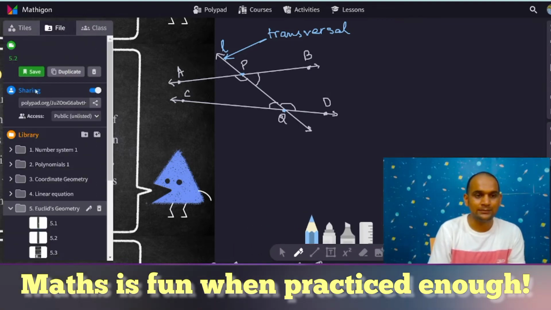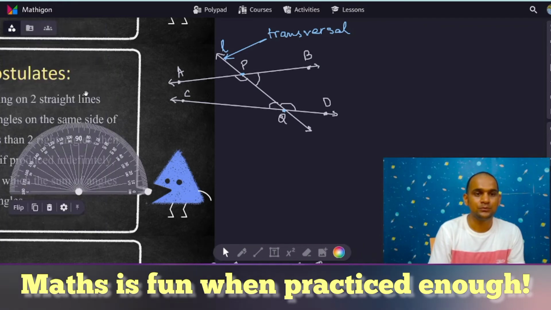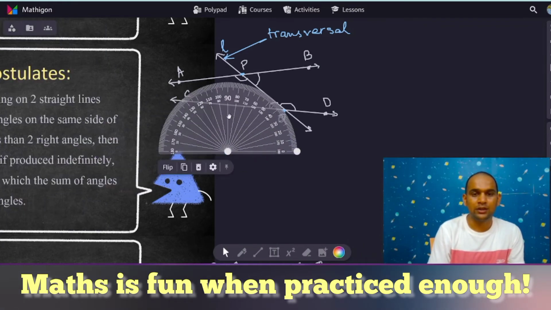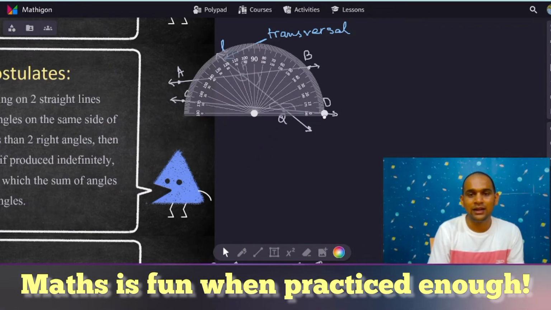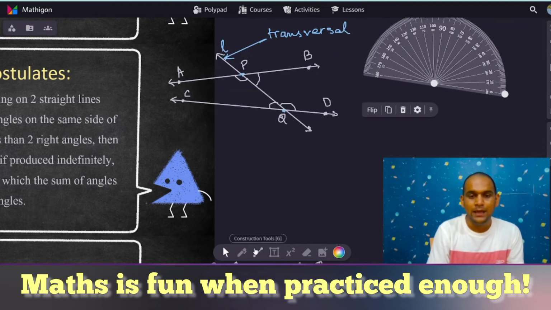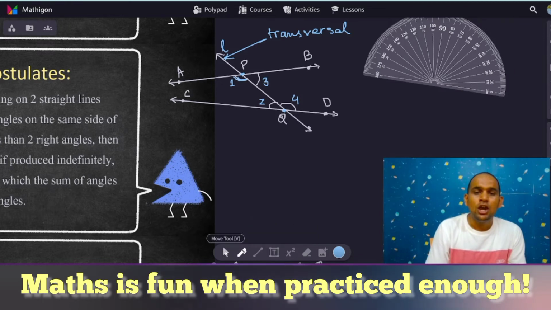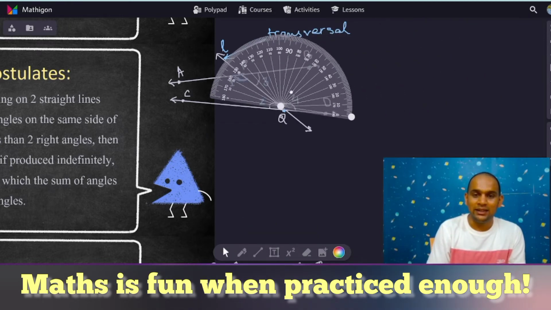Now what I'll do is, I will bring the protractor. Now here is our protractor. Now I will try to measure the angle. Now let me clarify first of all, what are interior angles? These are interior angles. I'll name them angle 1 and angle 2. Angle 2 and angle 1 are interior angles, and angle 3, angle 4 are also interior angles. Yes. So we will try to measure these interior angles.